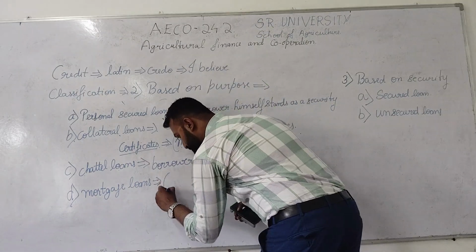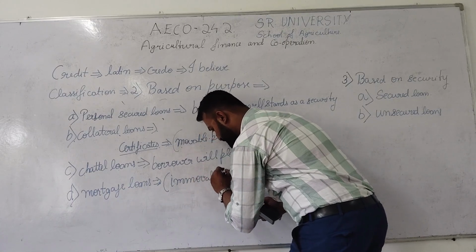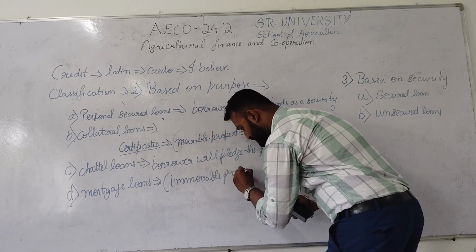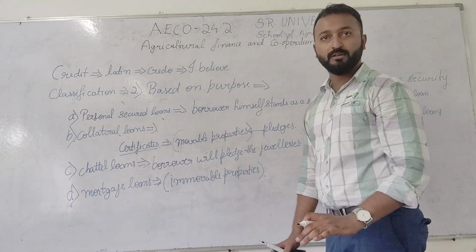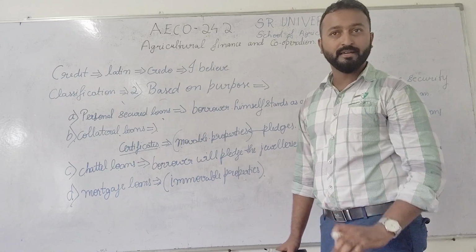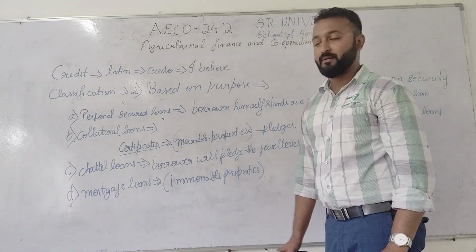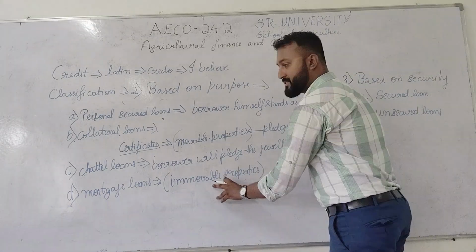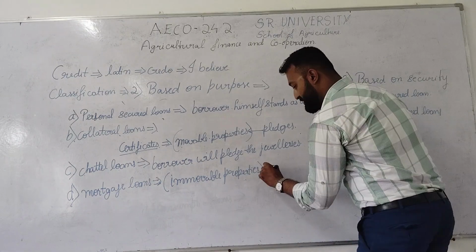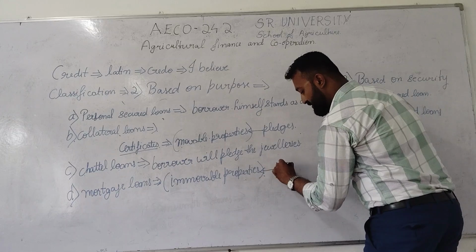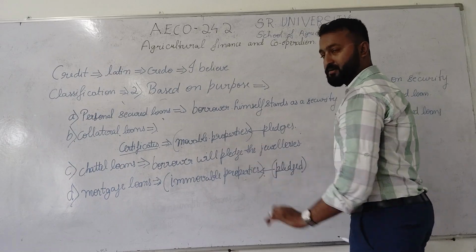So what do you mean by this immovable properties? Immovable properties are nothing but examples like land or farm buildings or any other buildings which is the property of the borrower or the farmer. If these immovable properties are pledged and take a loan, that is called as mortgage loans. These immovable properties will be pledged to take a loan. That is called as mortgage loans.